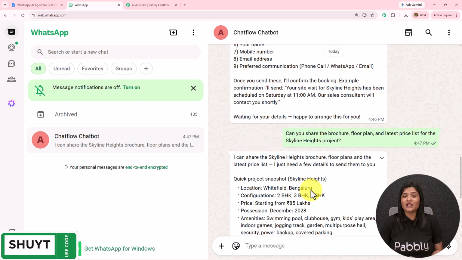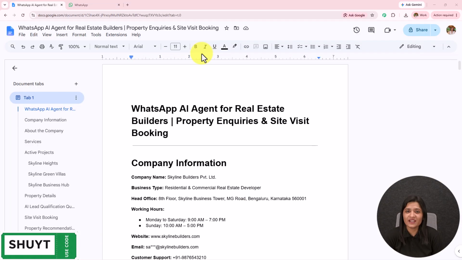Now, if you also want to learn how you can create this for your business, let's start creating this from the beginning. Here in this video, we are going to see how we can create a WhatsApp chatbot which can automate our WhatsApp conversation. For this, we are going to create a chatbot using Pabbly Chatflow.